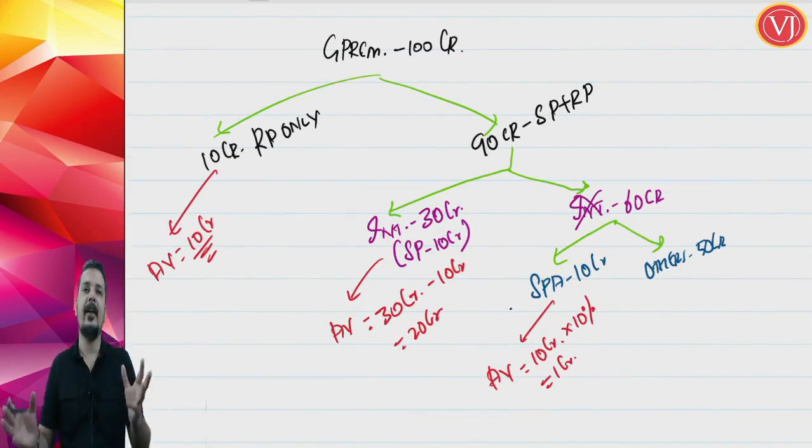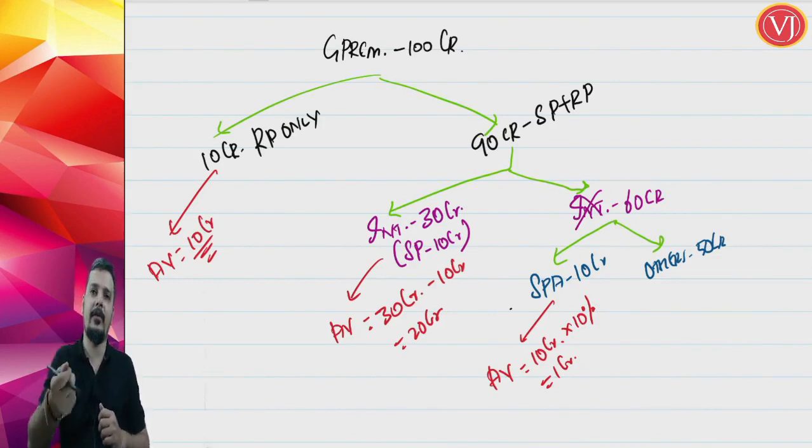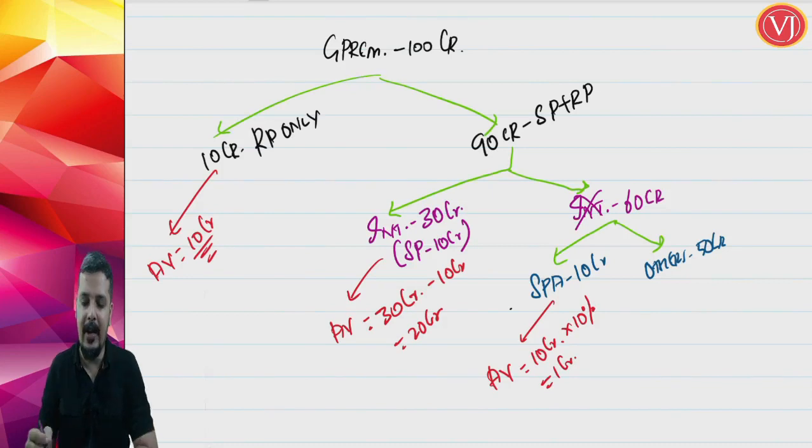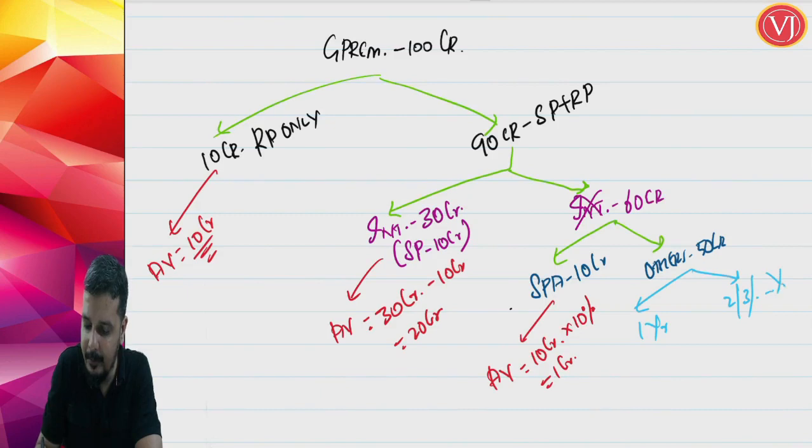year by year. See, understand that when that life insurance company gets 50 crores, a few of the policy holders would have been paying premium for the first time, and a few of the policy holders would have been paying premium for the second year or the third year or the fourth year. So that 50 crores will further contain two categories: first year premium, and second year, third year, fourth year premium.